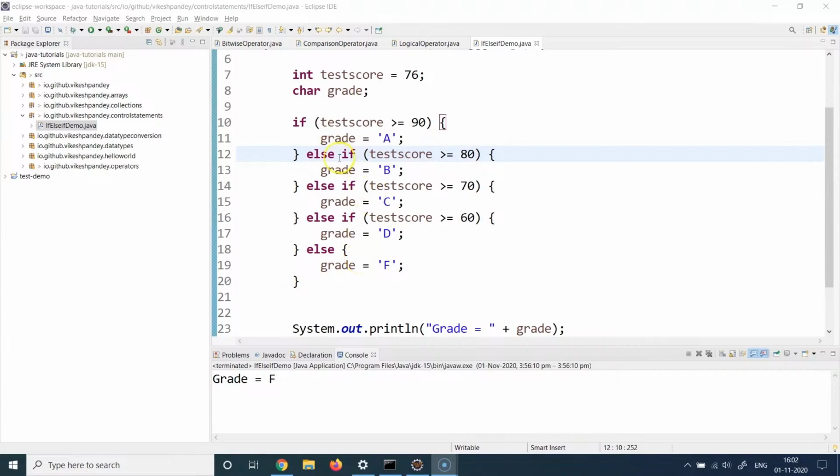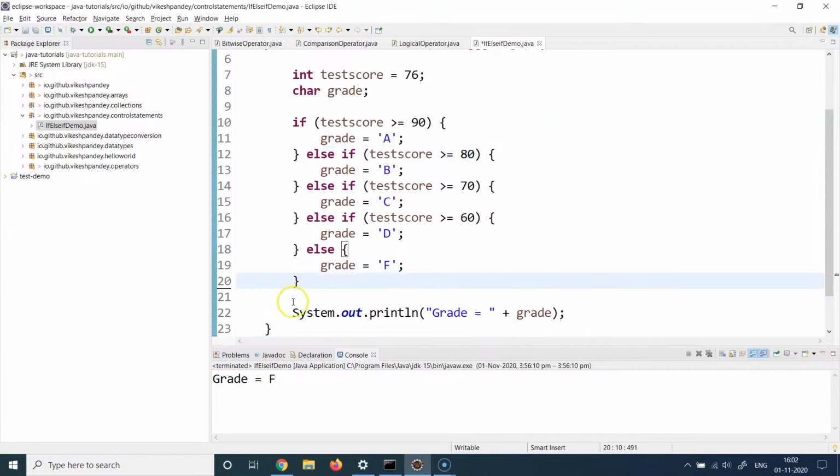It will never be the case that if this condition fails, then suddenly line 16 is executed, and then again line 12 is executed. It will always work in a line by line fashion. So make sure whenever you are using else if statements, you write them in the sequence in which you want the program to be executed. So this is all we have here. And now let's try to run this example.